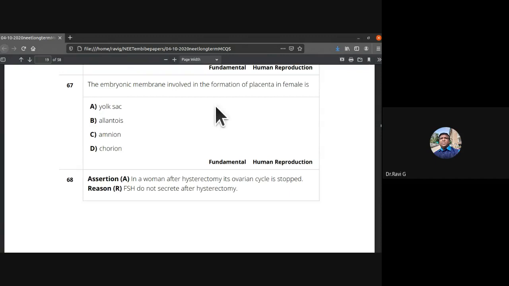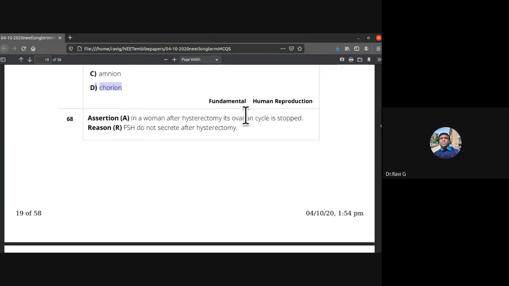67th, the embryonic membrane involved in the formation of placenta in female is, which is the embryonic membrane? Is it allantois, chorion, amnion? So 67th, the right answer is D, chorion. Chorion is the embryonic membrane which is involved in the formation of placenta in female.